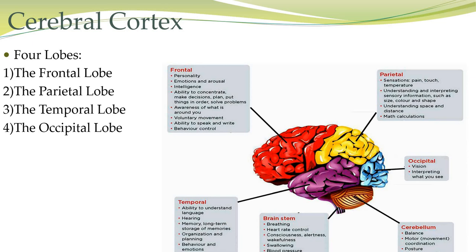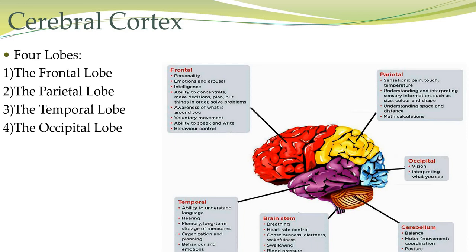For example, if you're driving a car, you see the road and other vehicles by the function of your occipital lobe. You hear the horn by the function of your temporal lobe. You do many motor activities controlled by the parietal lobe and make decisions with the help of the frontal lobe. Now, the whole brain acts as a well-coordinated unit in which different parts contribute their functions separately.